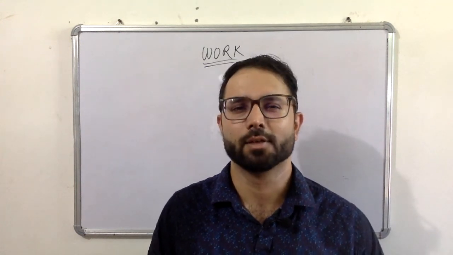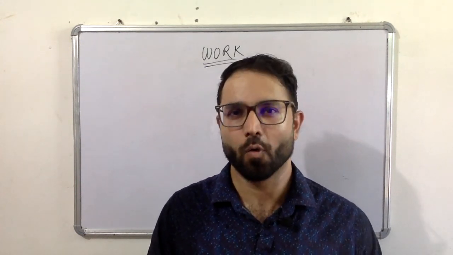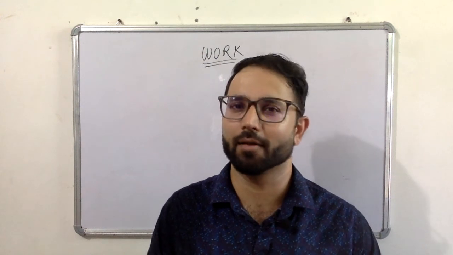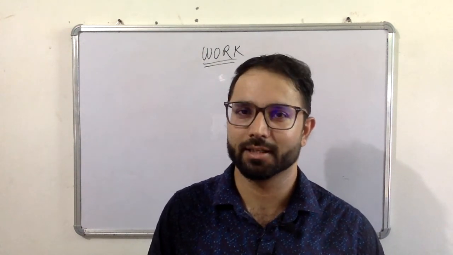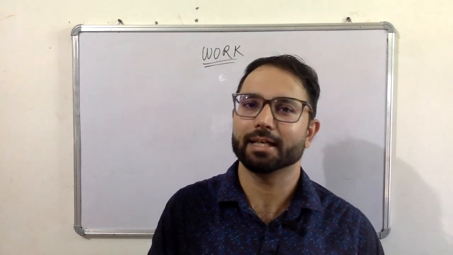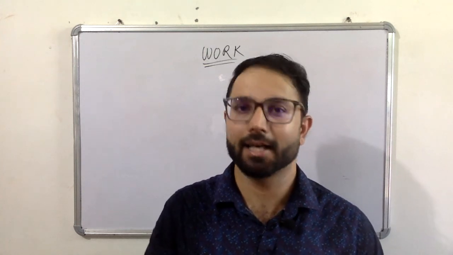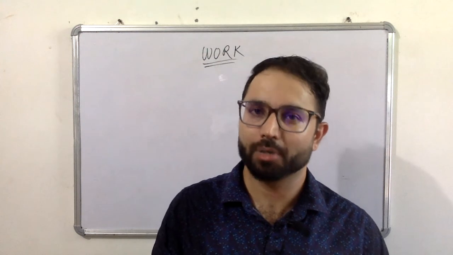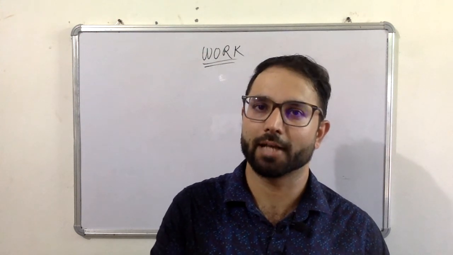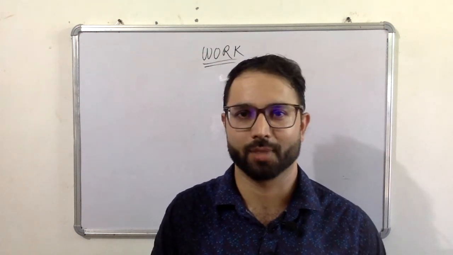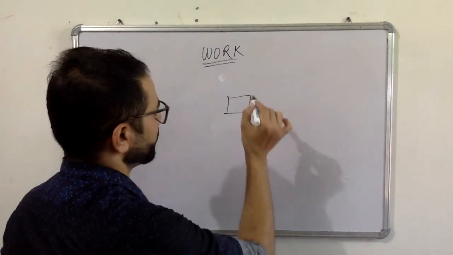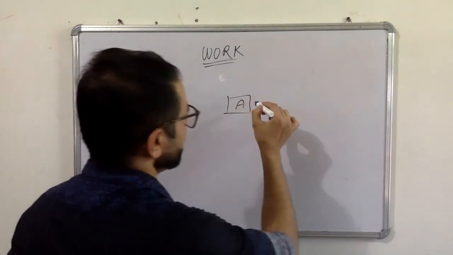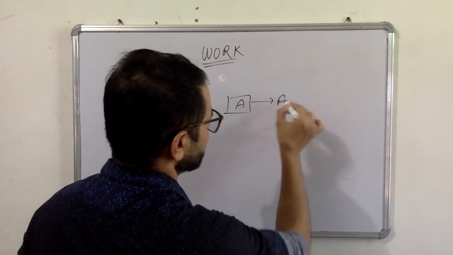So what is work? In simple words, work is said to be done by a force when it produces a displacement in a body on which it acts, in any direction except perpendicular to the direction of force. For example, let's say there is a body A and a force is acting on it.